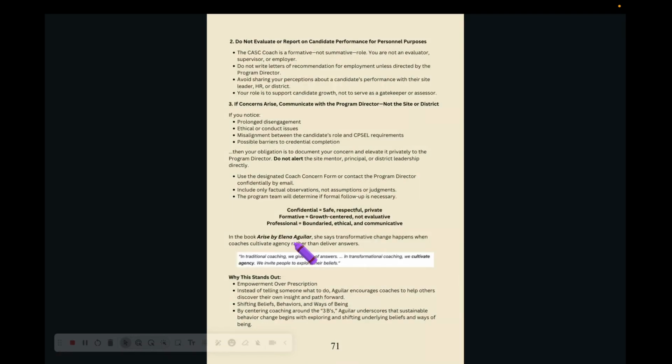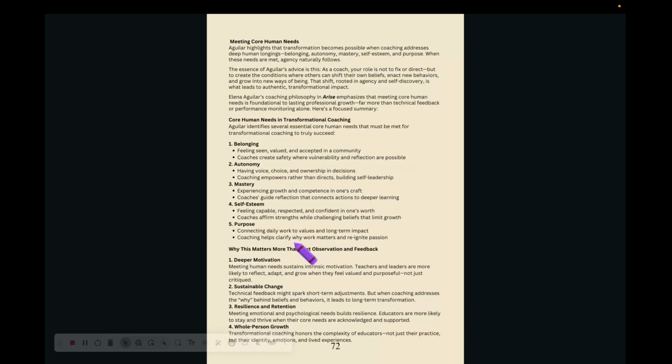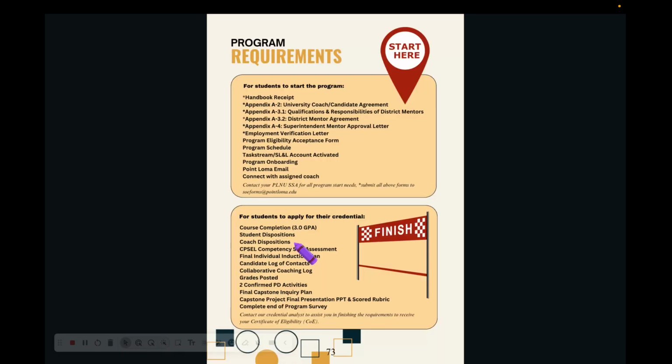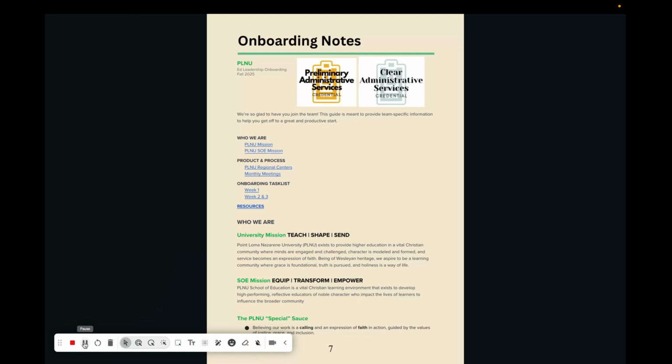A little bit also on professional ethics and confidentiality. And then into our transformational coaching based on Elena Aguilar's work previously in The Art of Coaching and now in Arise. So that will talk about the core human needs in transformational coaching. We'll be doing this during professional development as we move forward. Your program requirements are also listed here for what the candidate needs to start the program and what the candidate needs to finish. There's one for both PASC and CASC.